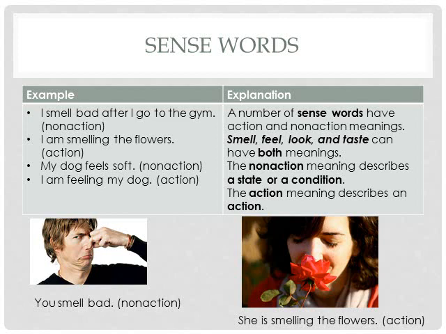In this example, we say my dog feels soft. The feel isn't expressing an action. It's just describing my dog. It's talking about the touch, or how my dog feels when I touch him, that his or her fur is soft.